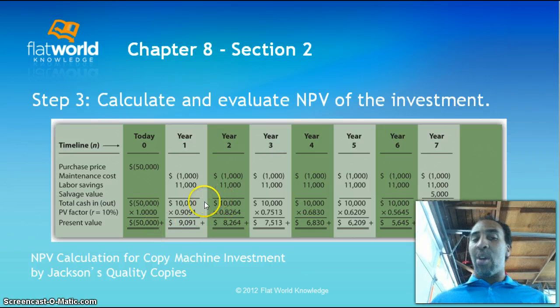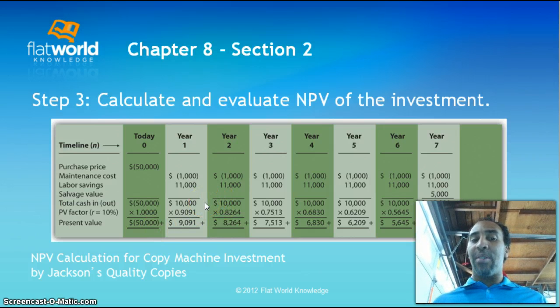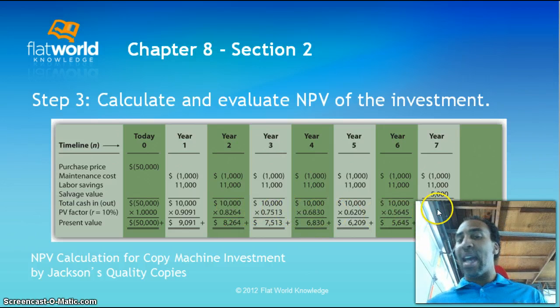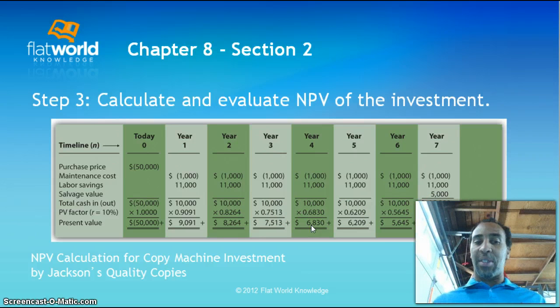Then for our $10,000, we say 10% at 1 year, and we use our table, and you should come up with 0.9091. Then for 2 years at 10%, you should get the next number. These should be decreasing down the line. They should not increase. Let me just go over that again. Hopefully that makes sense to everybody.